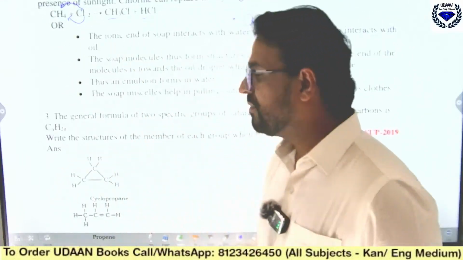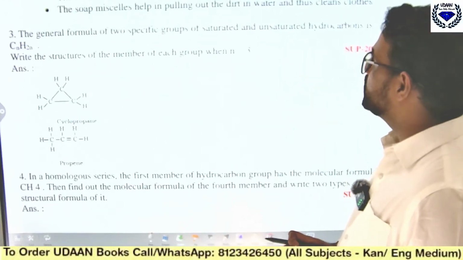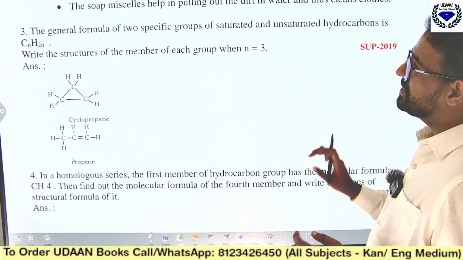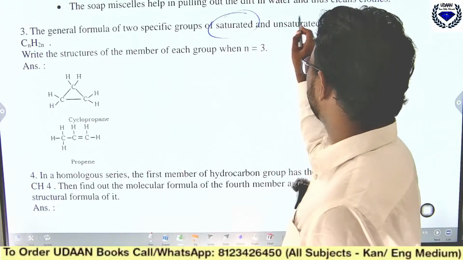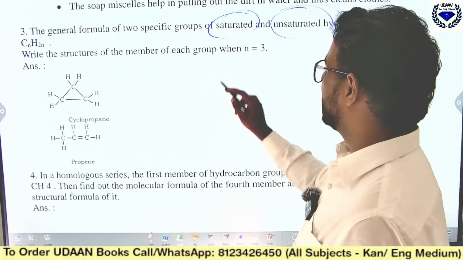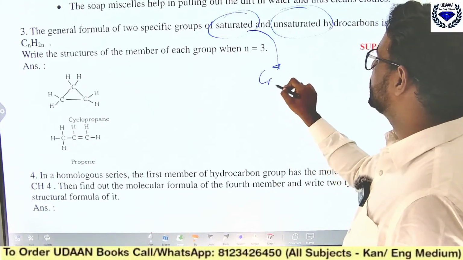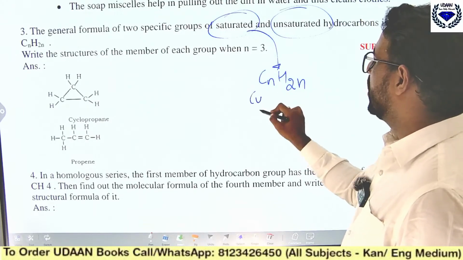Okay, next, coming to the next one, the general formula of two specific groups of saturated and unsaturated hydrocarbon is CnH2n. Write the structures of members of each group. See, one you should write saturated and one you should write unsaturated. So two specific groups with general formula CnH2n. See here, the saturated hydrocarbon is cycloalkane.